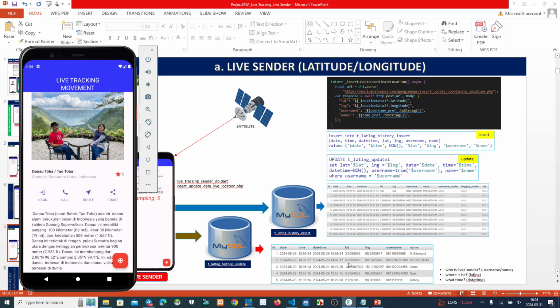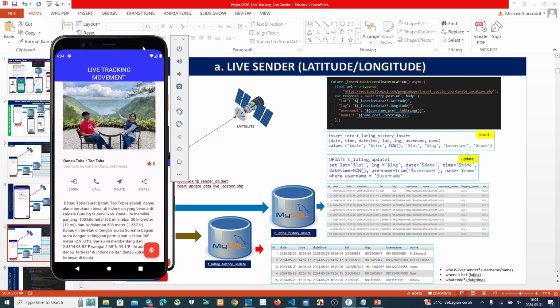Just change the latitude, the longitude, and what time the latitude and longitude were received, and also who is the login and who is the name. The username and name are fixed, but the latitude, longitude, and date time change every 5 seconds.